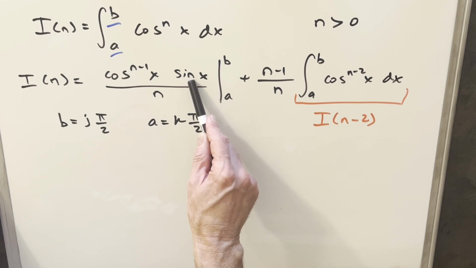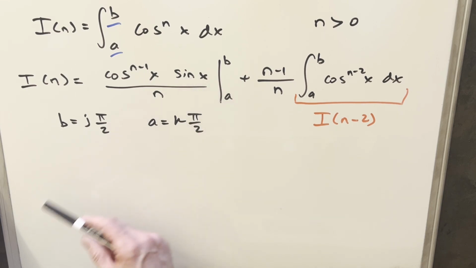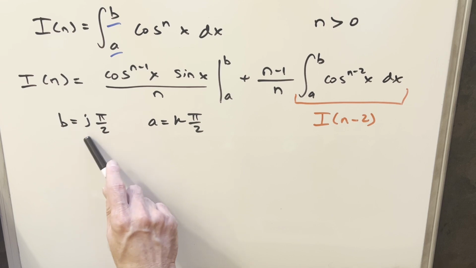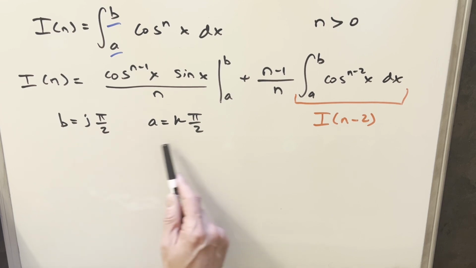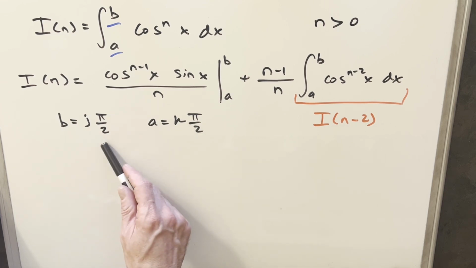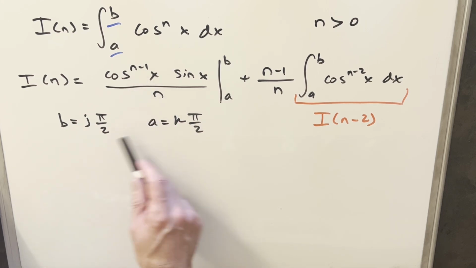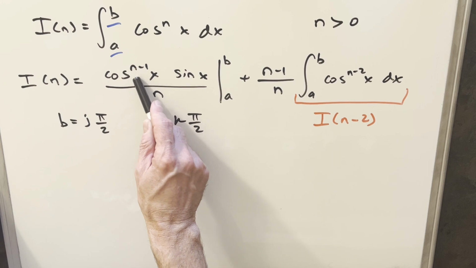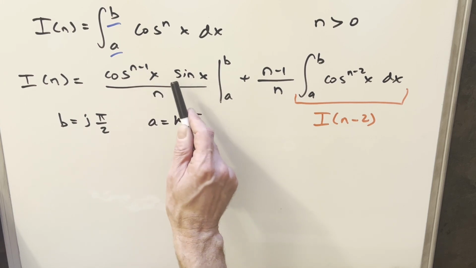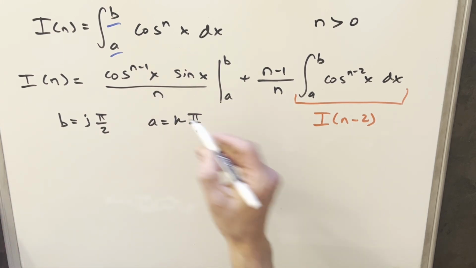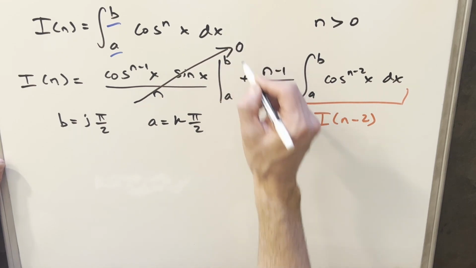Well, for all those terms, our sine value is going to be 0. And then if you have some odd number, like let's say j is 3 or k is 1, at pi over 2 or 3 pi over 2, all these cosine terms are going to be 0. By making j and k integers, either cosine is going to be 0 or sine is going to be 0. They're multiplied together, and this term goes away completely because it's always going to be 0.